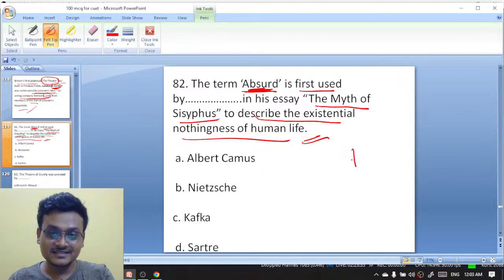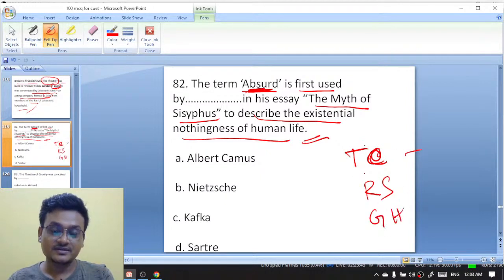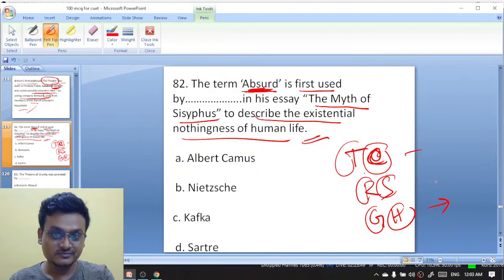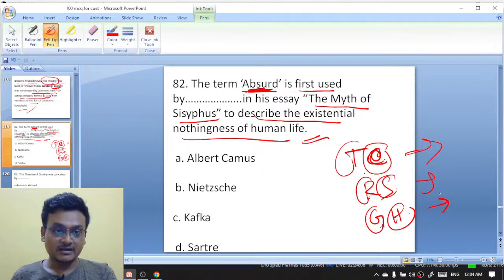Excellent. Yeah, TC, excellent. I told. Yeah, so TC, yeah, RSGH. Theatre, Curtain, Rose, Swan, Globe, Hope. Is it? I told. TCRSGH. Exactly. Theatre, Curtain, Rose, then Swan, Globe, H. Hope. 30 में आया था. Excellent. Albert Camus. The Myth of Sisyphus. The term absurd is first used by Albert Camus in his essay The Myth of Sisyphus. Excellent.